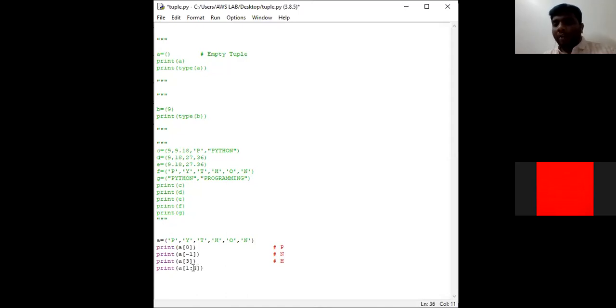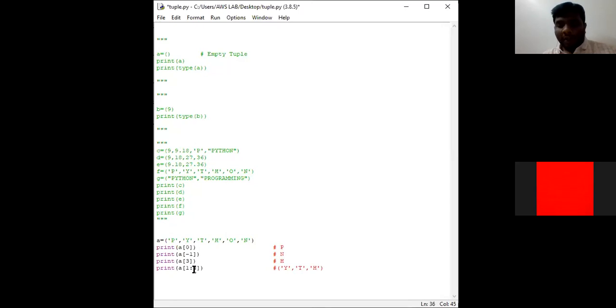So 1 to 4 in this sense, interpreter reads from index 1 to index 3 only. Index 1, 2, 3. That means our output will be Y, T, H. Within parenthesis, the output will be Y, comma T, comma H. Clear everyone?